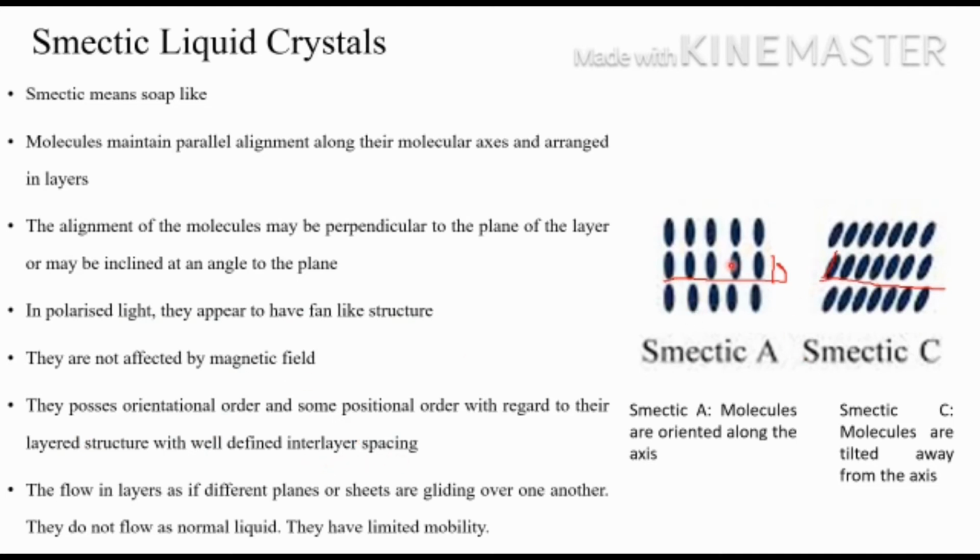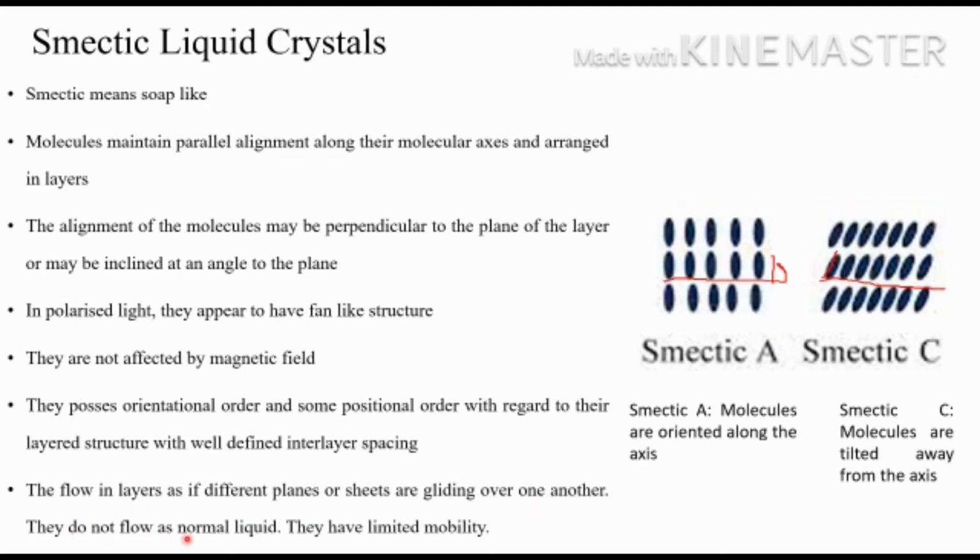Layered structure will be there, well-defined interlayer spacing will be there. They will be possessing orientational order and some sort of positional order also, because almost they are arranged the same way. In some cases only, some layers will be having different positional order. The flow in layers is as if different planes or sheets are gliding over one another.